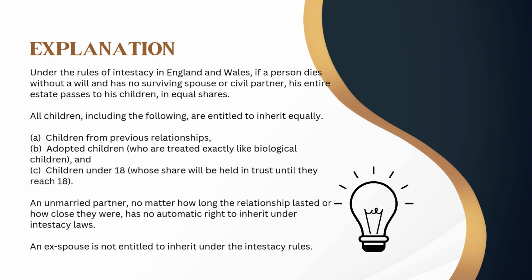B. Adopted children, who are treated exactly like biological children. And C. Children under 18, whose share will be held in trust until they reach 18. An unmarried partner, no matter how long the relationship lasted or how close they were, has no automatic right to inherit under intestacy laws. An ex-spouse is not entitled to inherit under the intestacy rules.